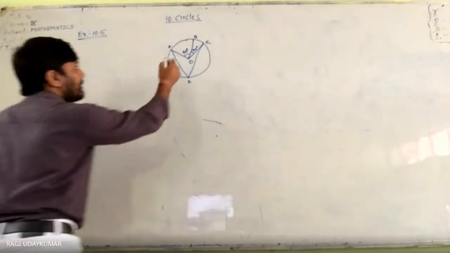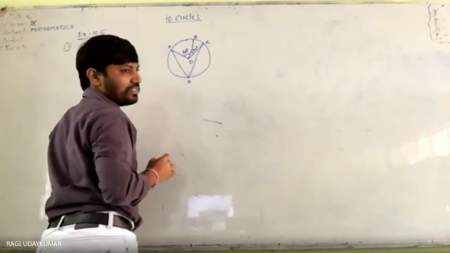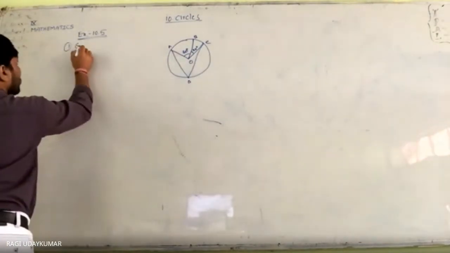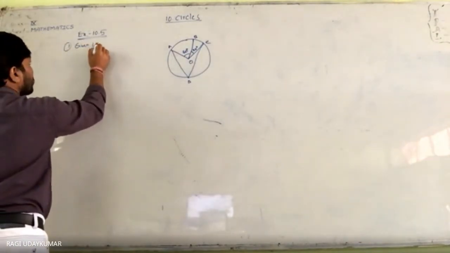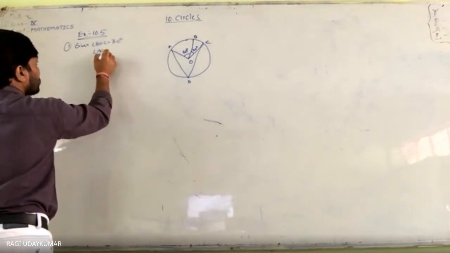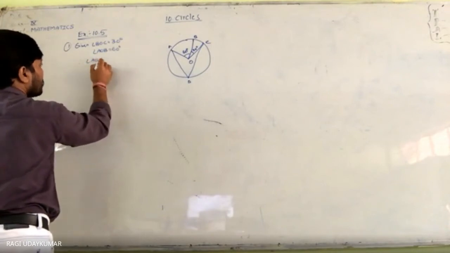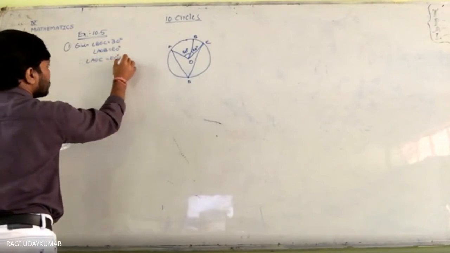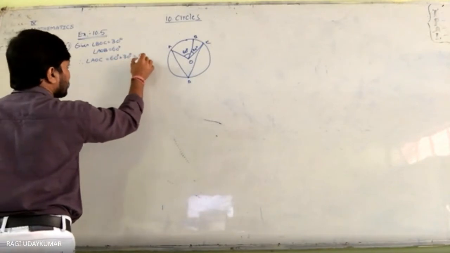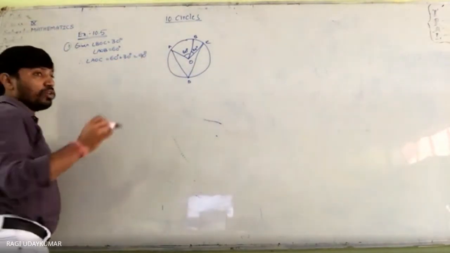So here, this angle will be half of this angle. Given angle BOC is equal to 30 degrees, angle AOB is equal to 60 degrees. Therefore, angle AOC is equal to 60 plus 30, which is equal to 90 degrees. Do remember, don't get confused.